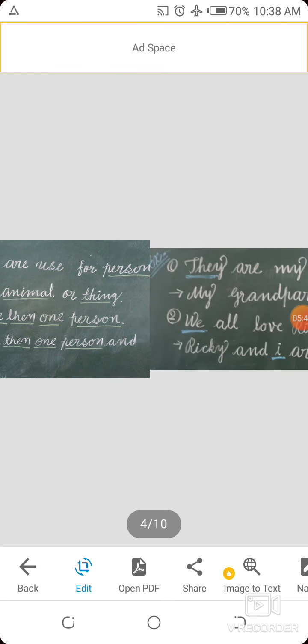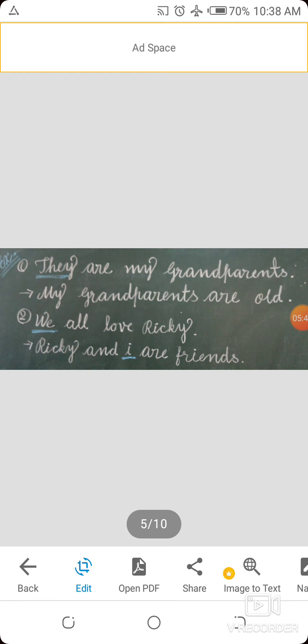Understood all of you? Now next, the examples. They are my grandparents. In this sentence, which word is the pronoun? Yes, it is they. My grandparents are old. Second example, we all love Ricky. Ricky and I are friends. In both sentences, which words are pronouns? It is we and I.